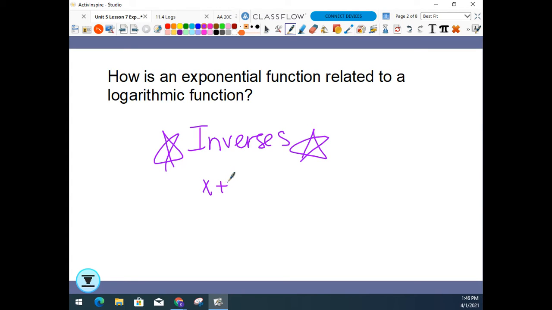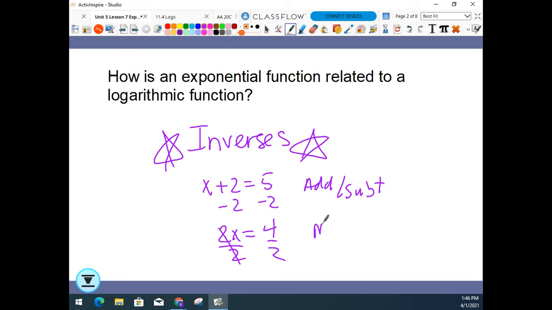Just like when we add, we subtract, because adding and subtracting are inverses. When we multiply, we divide to solve equations because multiply and divide are inverses. Add and subtract, inverses. Multiply, divide, inverses. Exponential and logarithm functions, inverses.